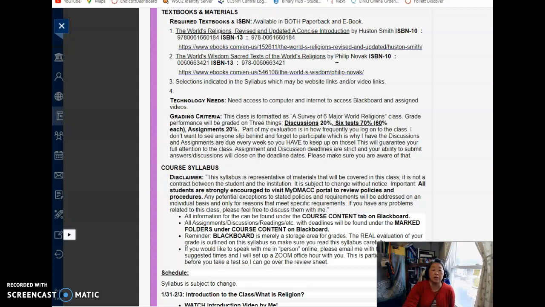So under the module for Sikhism, I actually have a link for primary Sikh texts, and every time I've taught this class, I've always had 2 or 3 people emailing me say, I can't find the Sikh information in the Novak book. That is because you must read the syllabus. You must read the syllabus, and I've already sent you a website for the Sikh material under the Sikhism module. So just make sure that you click there, because there's nothing in the Novak book for Sikhism.